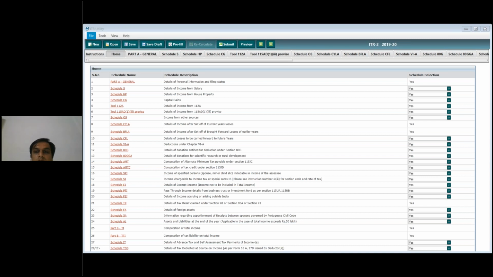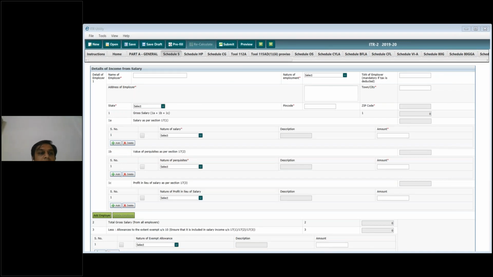Let's start ITR2. If you have downloaded it, let's go through this. This is the same as income from salary: details of salary, name of employer, nature of employment, TAN of employer, address, all these details you have to fill in. In this form, there is an option given for more than one employer. If you have changed your job in between this particular financial year, you have to put this in Add Employer. You have to put both the employer details, and only then can you file the income tax returns.